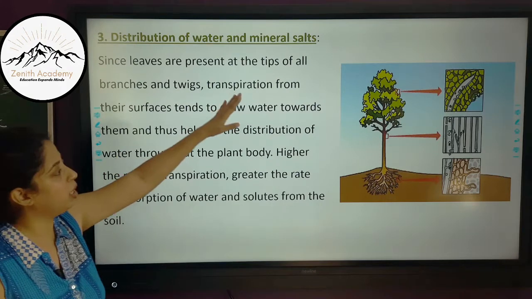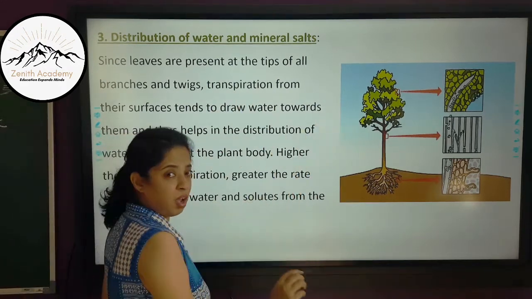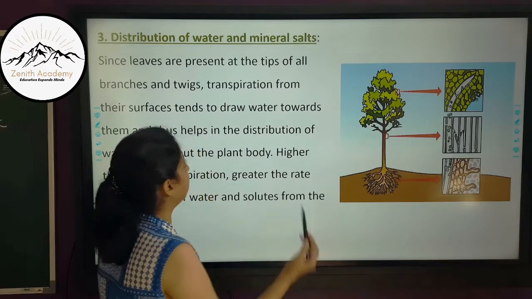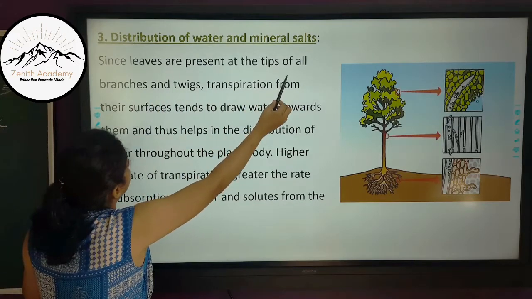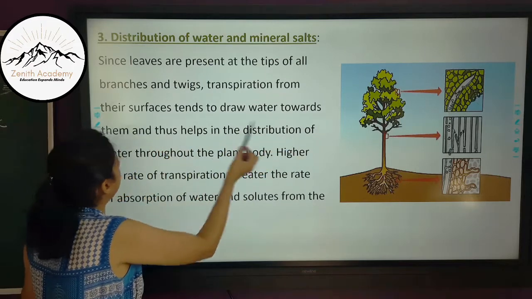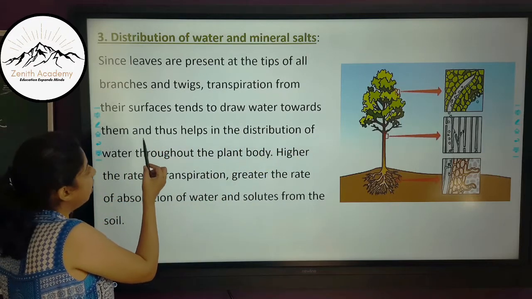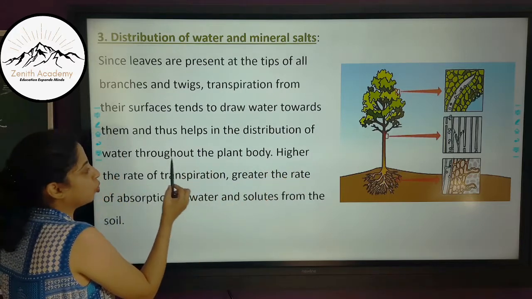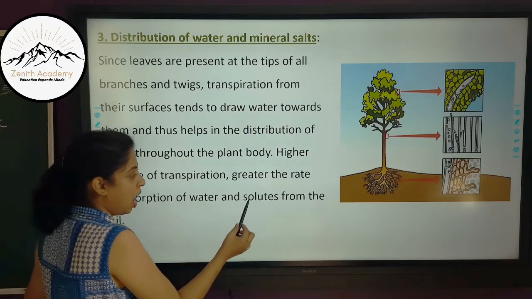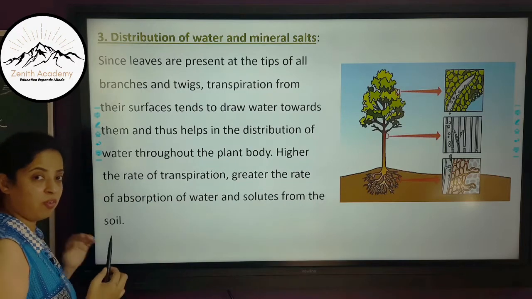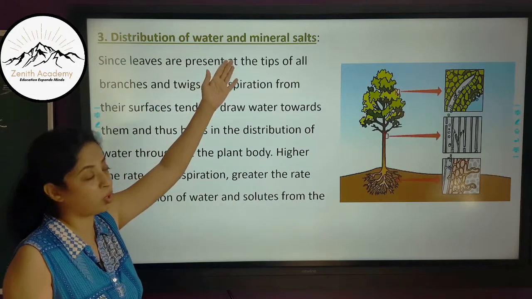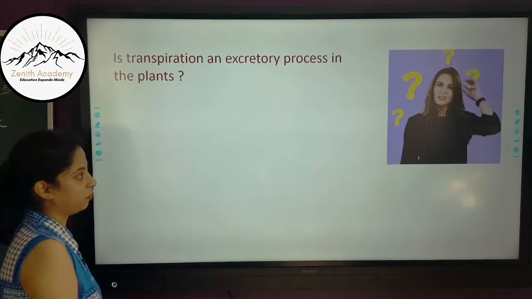Now, distribution of water and mineral salts. In the same way that water is being sucked up, the minerals dissolved in the water are also circulated. Since leaves are present at the tips of all the branches and twigs, transpiration from their surfaces tends to draw the water towards them, as we have studied in ascent of sap, and thus helps in the distribution of water throughout the plant body. The higher the rate of transpiration, the greater the rate of absorption of water and solutes from the soil. When water is moving up, the solutes and minerals also move up, and this helps in their distribution throughout the plant body.